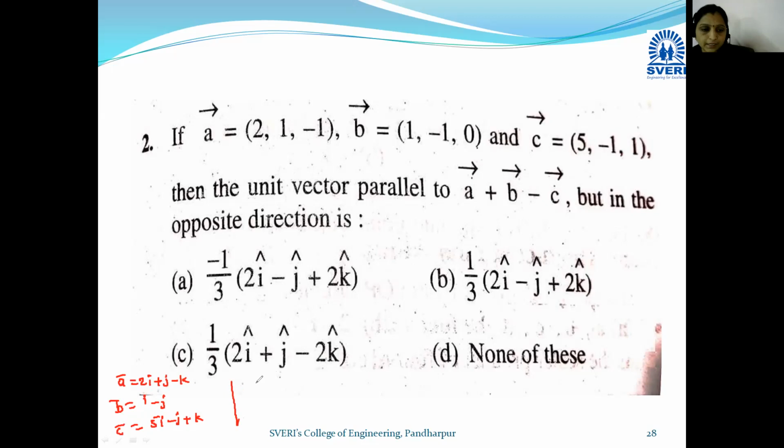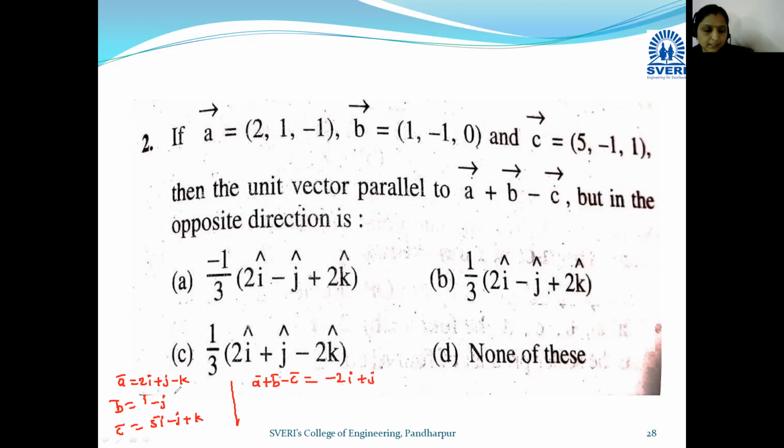So here, adding and subtracting, we get a bar plus b bar minus c bar by adding and subtracting corresponding coefficients of i, j, k. Here we got 2 plus 1 is 3, 3 minus 5 is minus 2i. Then j minus j is 0, and minus minus is plus j.